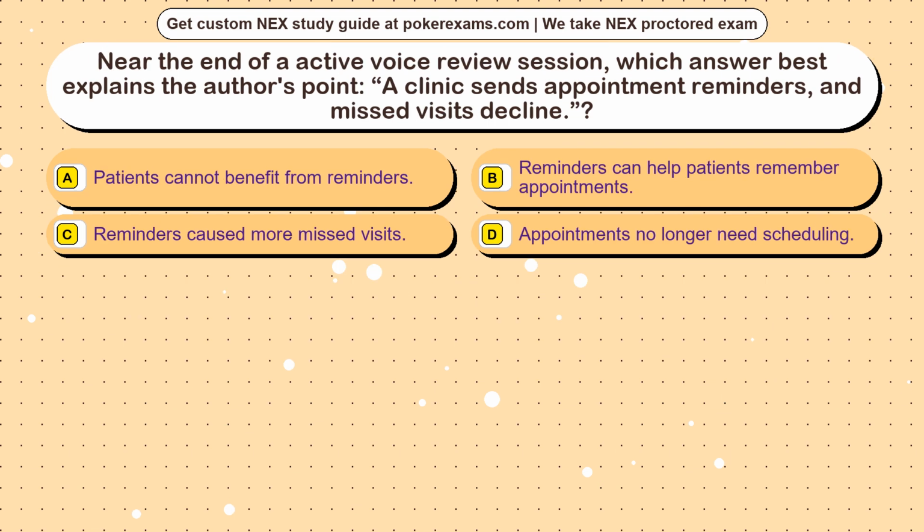Question 19. Near the end of an active voice review session, which answer best explains the author's point? A clinic sends appointment reminders, and missed visits decline. Option A. Patients cannot benefit from reminders. Option B. Reminders can help patients remember appointments. Option C. Reminders caused more missed visits. Option D. Appointments no longer need scheduling.